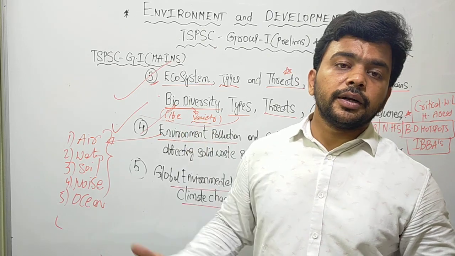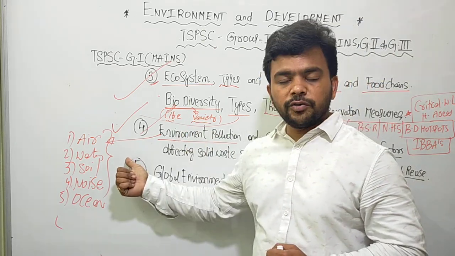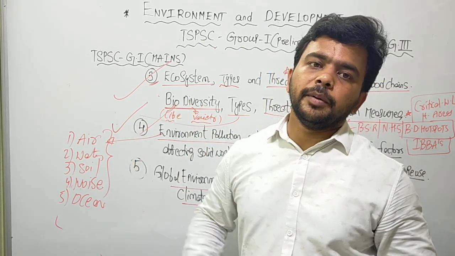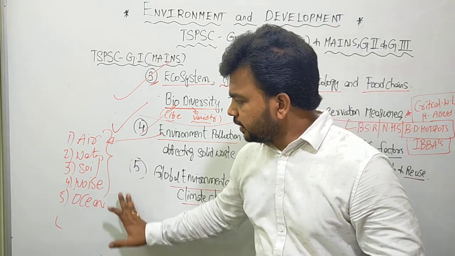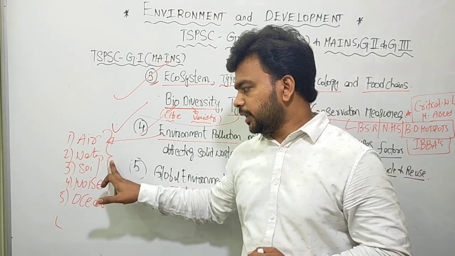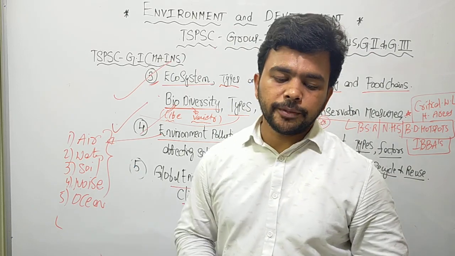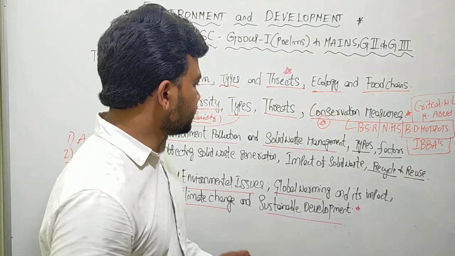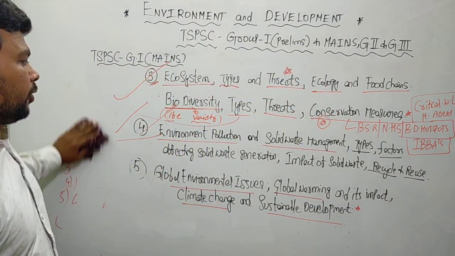Okay, for example, river water pollution is there, Ganga river water pollution. You have the Namami Gange program. So like that, various things are there, water pollution. Similarly, soil, noise, ocean pollution. Okay, you have to see in detail in this particular environment pollution topic.